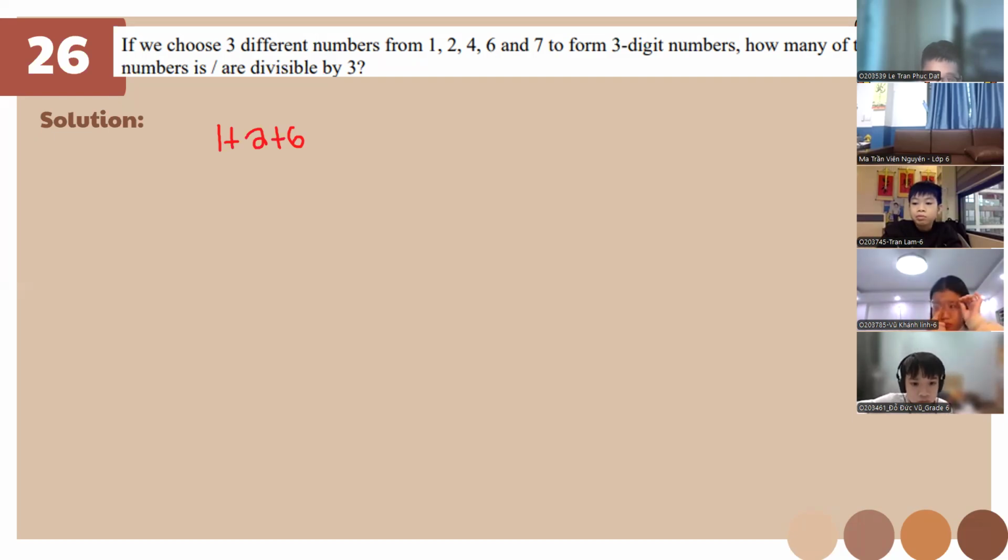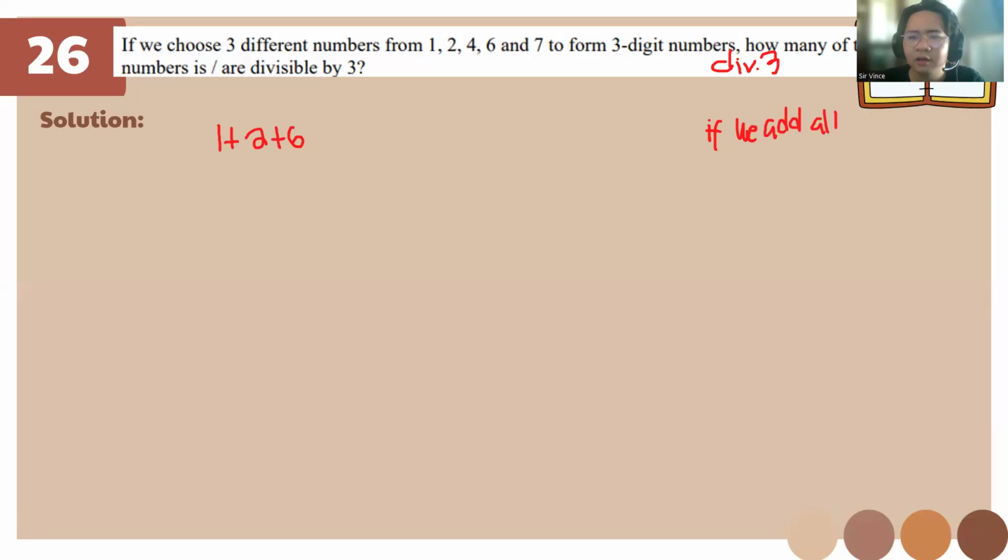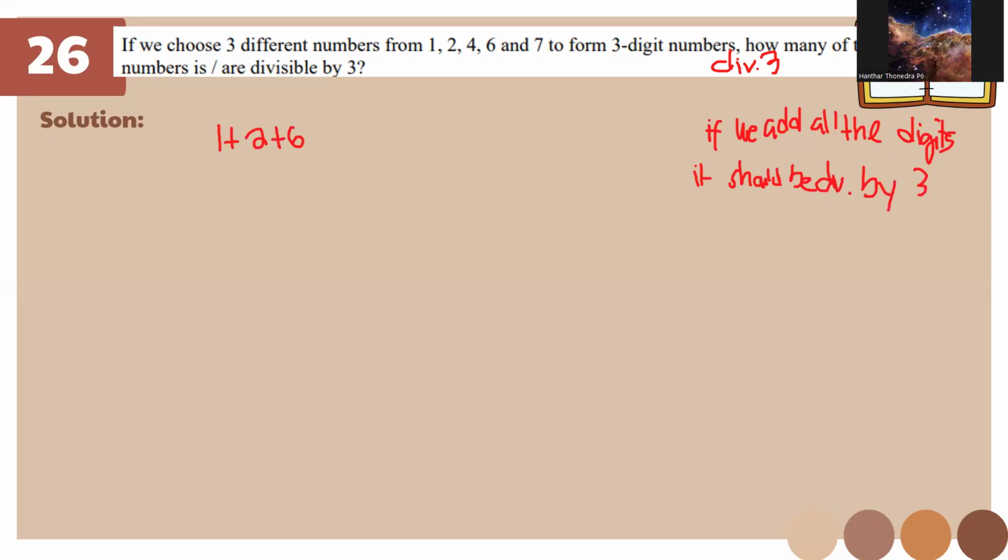So why do we do that? We do this one because the divisibility rule of 3 is that if we add all the digits, it should be divisible by 3. Okay, I think I have to buy a pen right now. Divisible by 3, okay? The answer is.